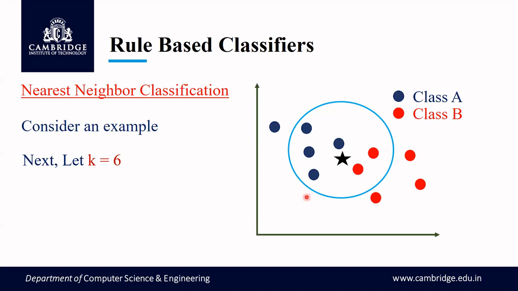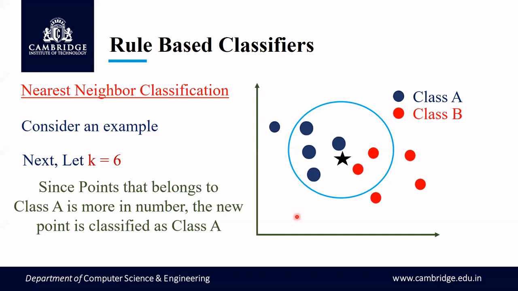Now, as we did earlier, among the 6 records, I'm going to see which is the maximum class, whose frequency is high, whether it is class A or class B. As I can see here, class A, which is 4 in number, is the maximum one. What is the conclusion that we can draw? The conclusion is that this star will now belong to class A, because class A is more in number here, right? So the classification depends upon the value of k.